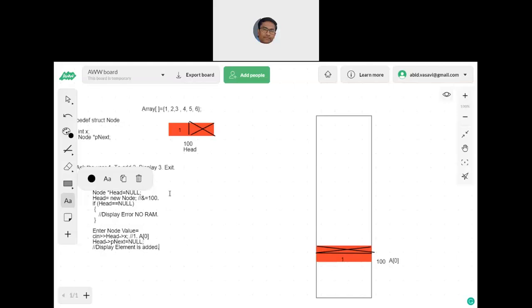Clear? Now, anybody has any doubts in terms of creating a head node? And we have actually stored A of 0 whose value is 1.